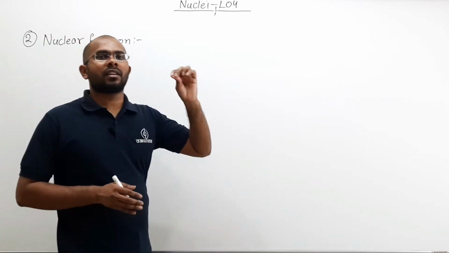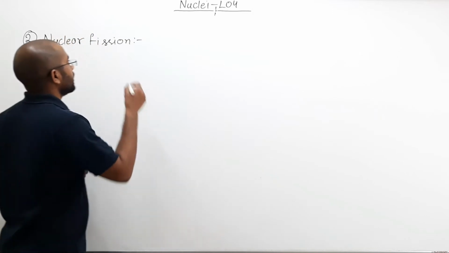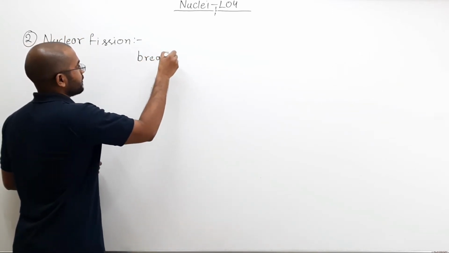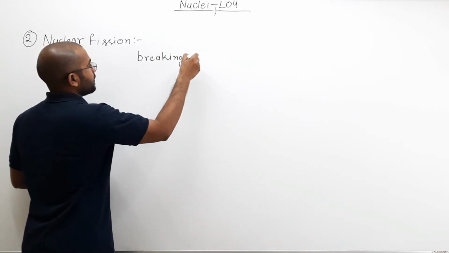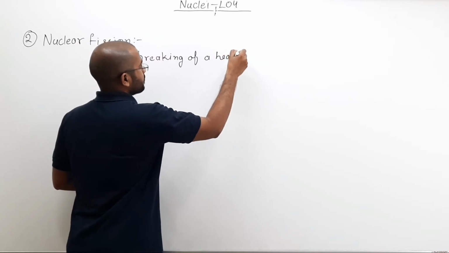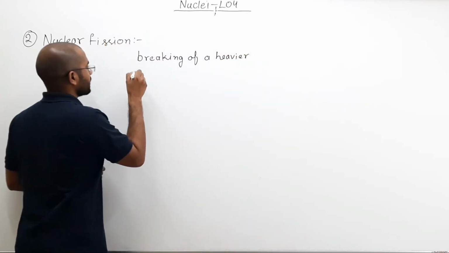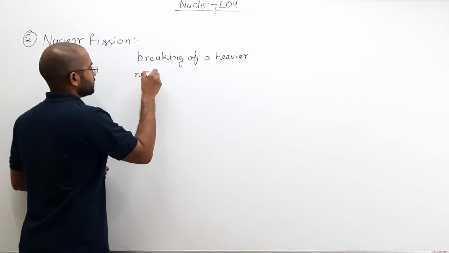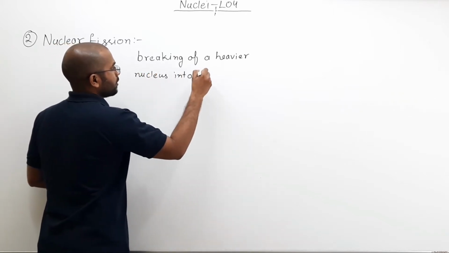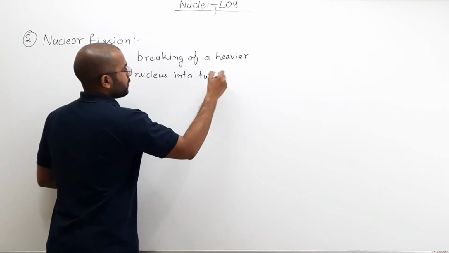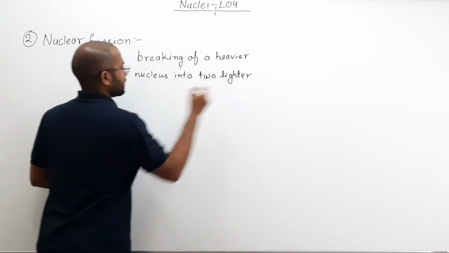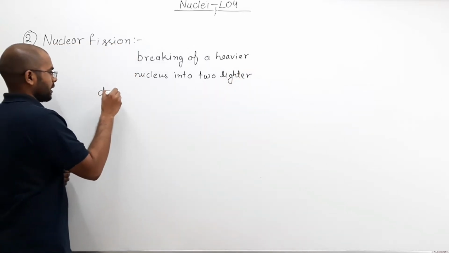Nuclear fission is nothing but, you can write, breaking of a heavier nucleus into two lighter daughter nuclei.